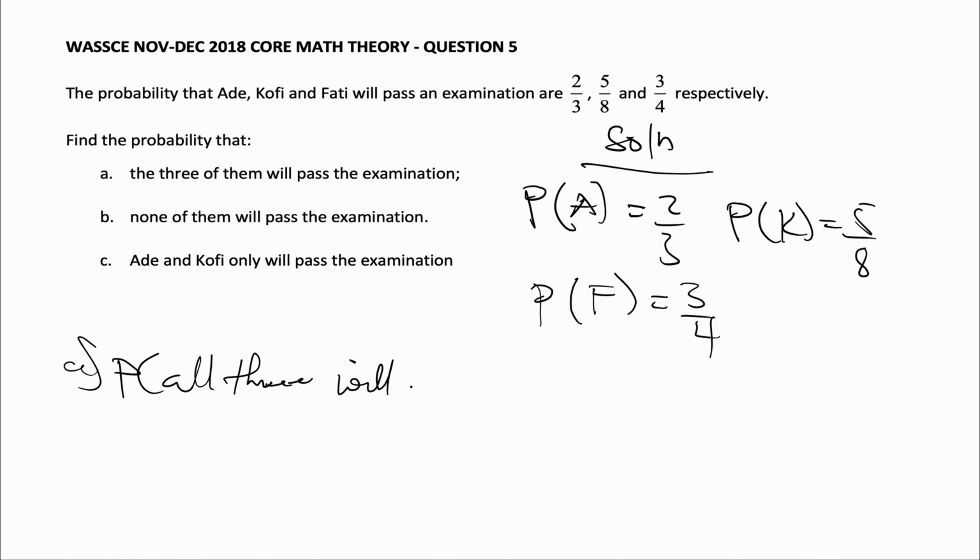will pass is equal to the probability that Ade will pass. And so, and in probability means multiplication.